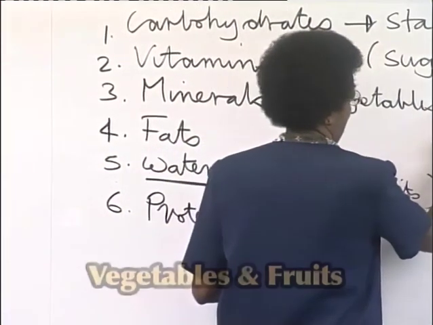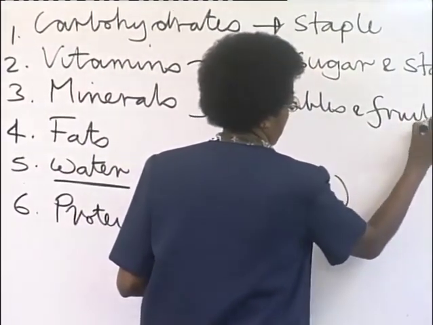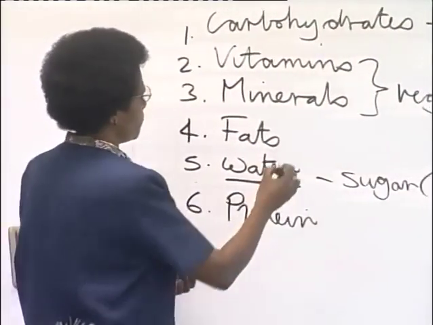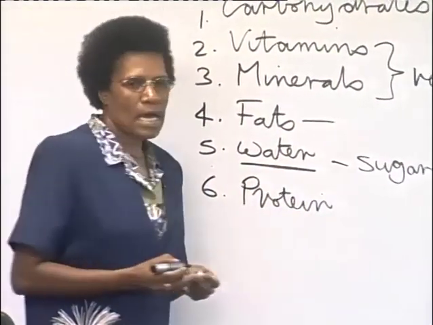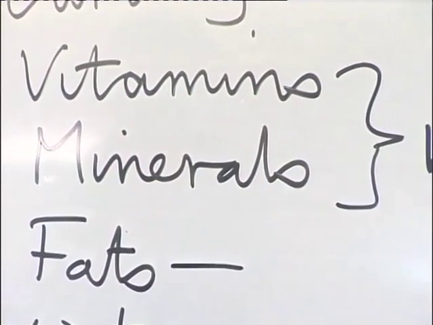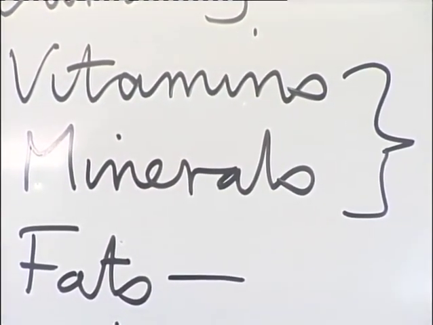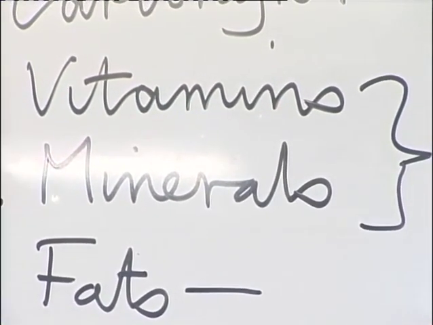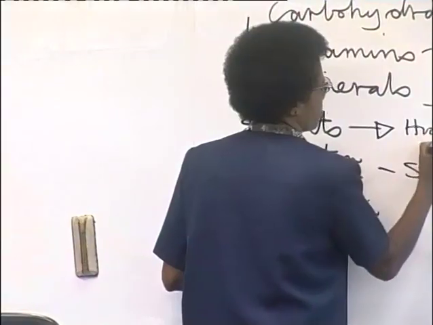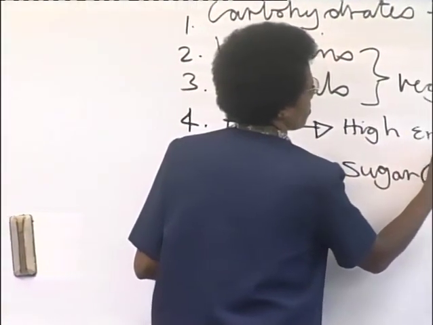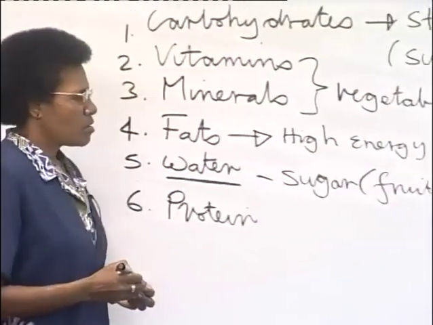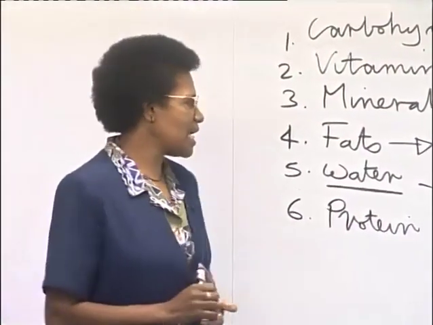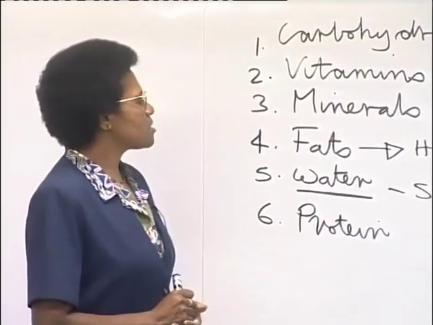Vegetables and fruits. Now, how about fats? Which foods contain the nutrient fats? Which food group? Yes, Elisa? High energy. Very good. High energy foods contain the nutrient fats.